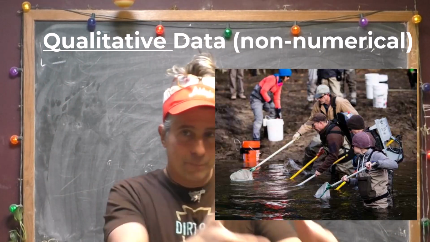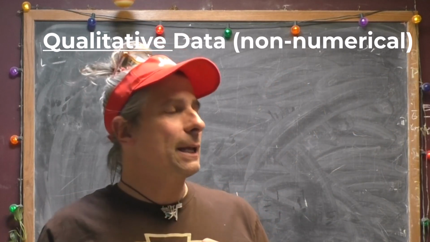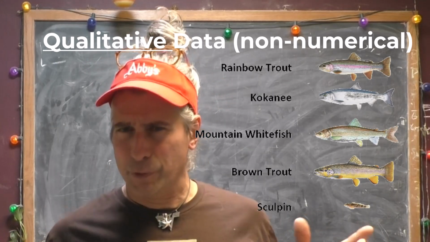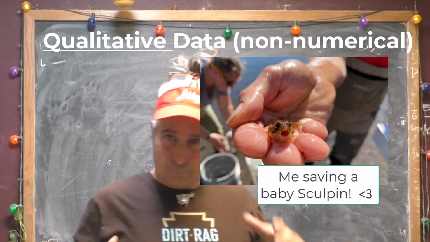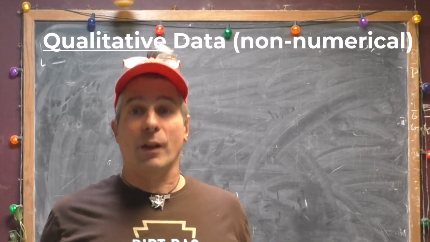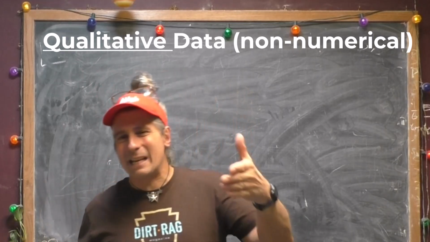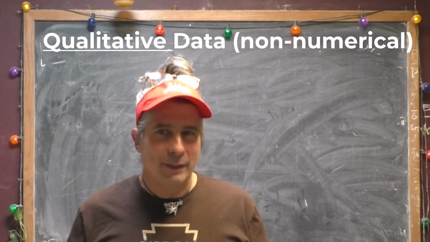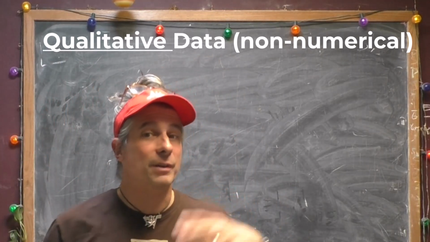We track the fish that we move, and the types we get are rainbow trout, kokanee, brown trout, sculpin, and mountain whitefish. Those are the 5 main types. There's also some other stuff mixed in too, but those are the 5 main types of fish. Well, if I ask you what type of fish it is, you're going to name one of those things, a rainbow trout, a brown trout, a whitefish. Those aren't numbers, those are words. That's an example of qualitative data. Not much you can do with that other than count them, really. But that kind of data is important depending on the application.